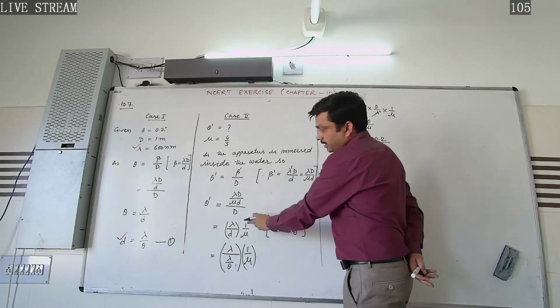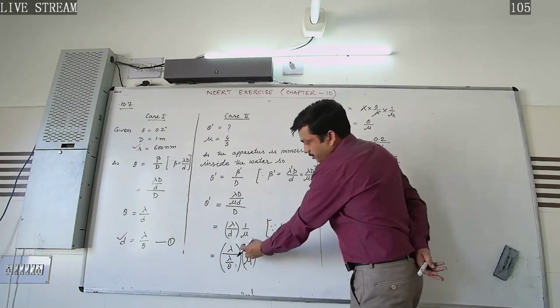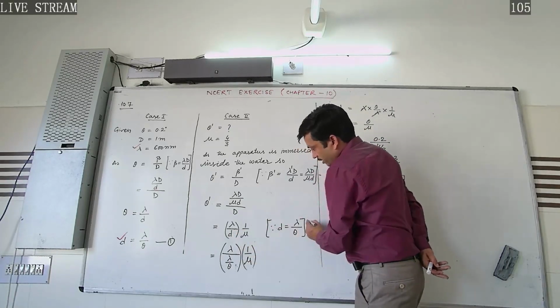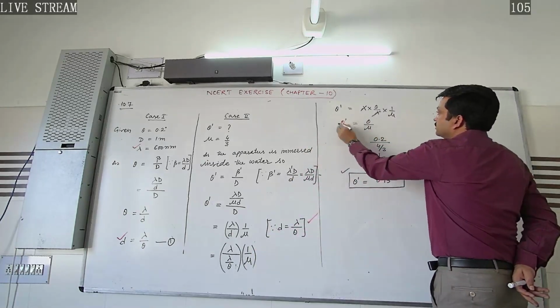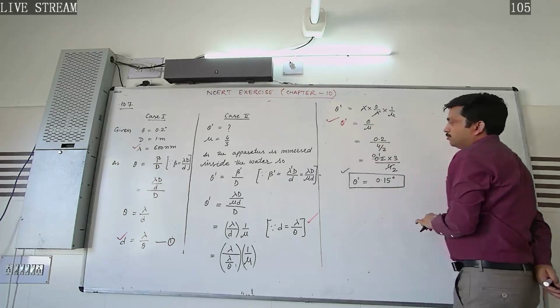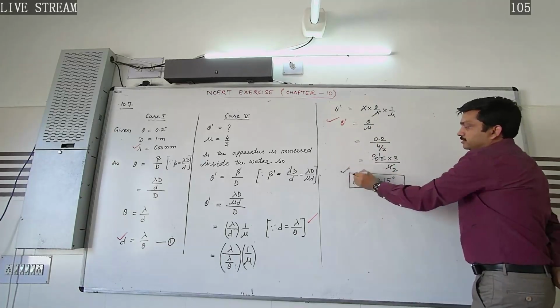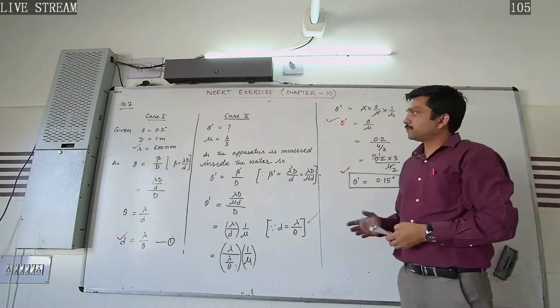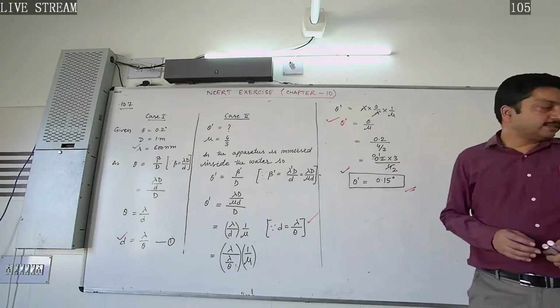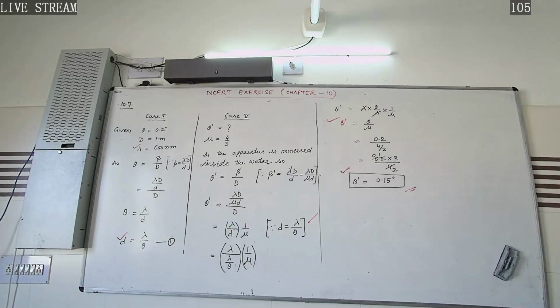Putting the value here, this D and D will get cancelled out, and after putting the value of d we get theta dash is equal to theta by mu. Calculating in this way we got the new angular width. Good question. Let's move to the next question, 10.8.